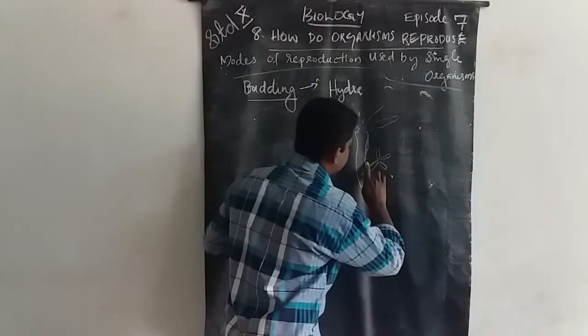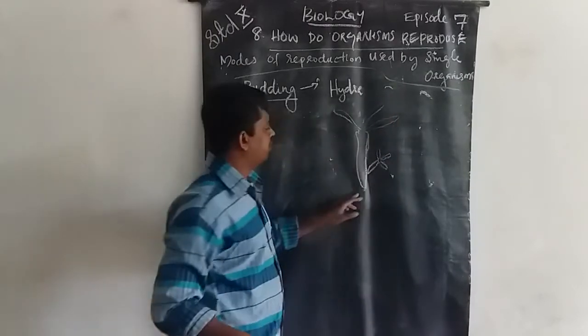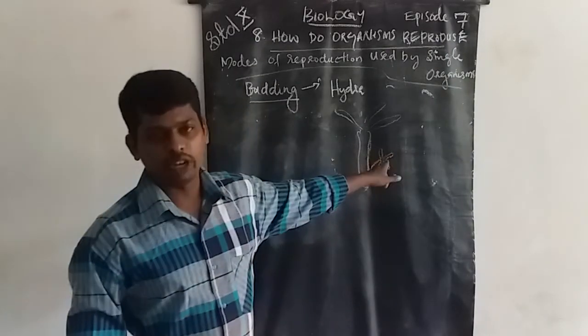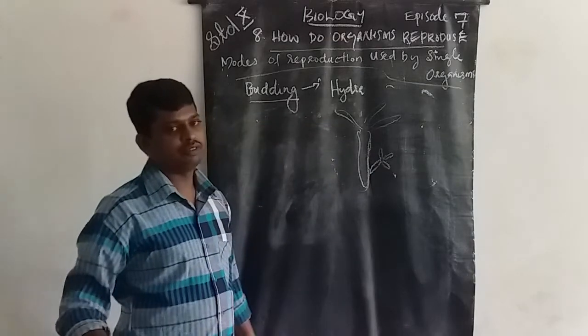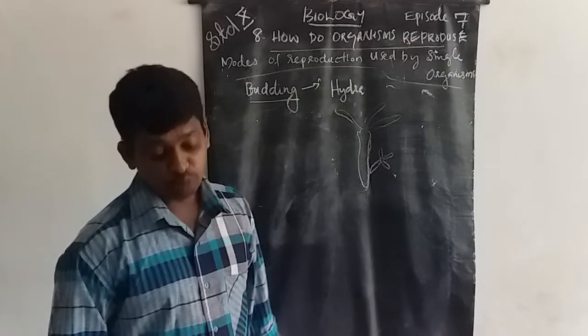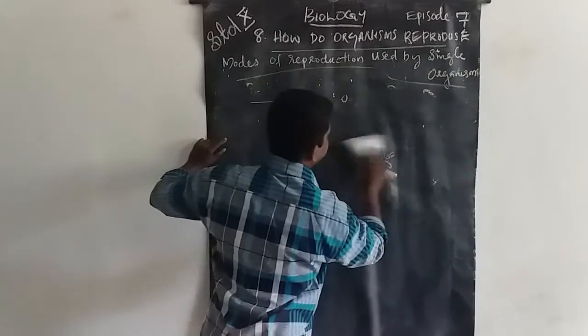The bud separates from the main body and will grow into a new organism. So this is another method of asexual reproduction. Next is vegetative propagation.